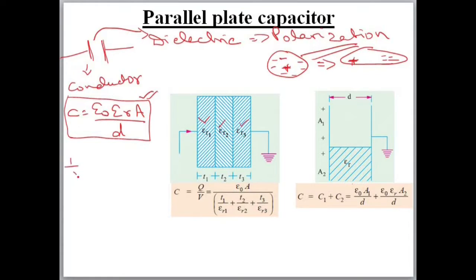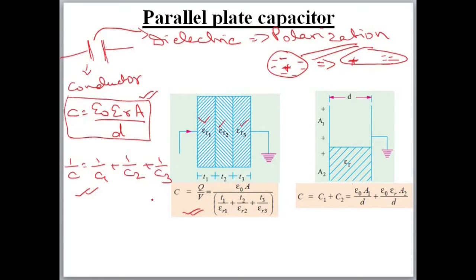So what was the rule for series connection? 1 by C is equal to 1 by C1 plus 1 by C2 plus 1 by C3. You can use this rule to solve this. Otherwise there is a direct rule that C is equal to epsilon naught A by T1 by epsilon R1, T2 by epsilon R2 plus T3 by epsilon R3. You have a choice, either you use this or you use this.